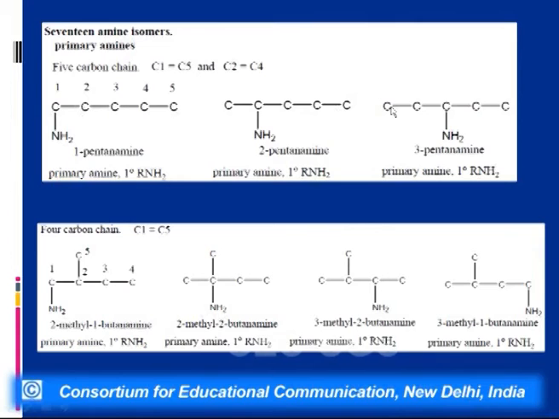If we go on to the next one, here we have chain isomers. When we talk of isopentane, 4 isomers are possible: 1-butanamine, 2-methyl-1-butanamine, 2-methyl-2-butanamine, 3-methyl-2-butanamine and 3-methyl-1-butanamine. So these are the position isomers.